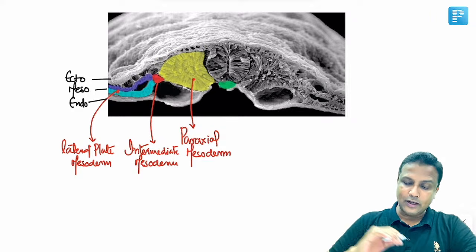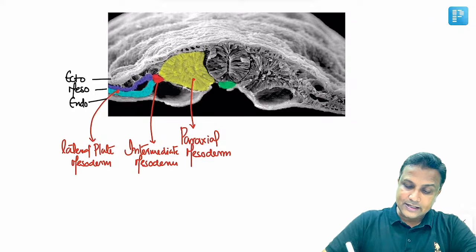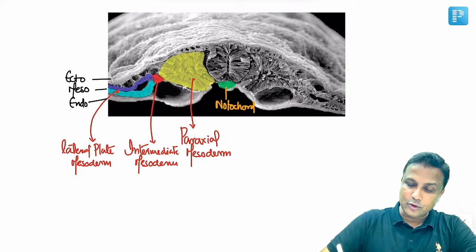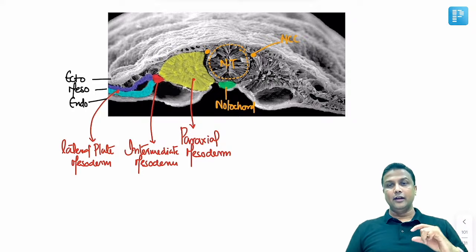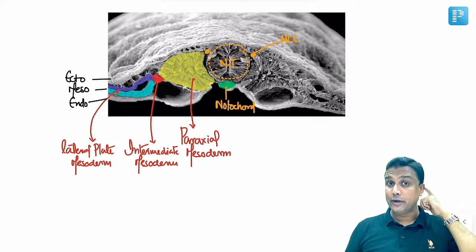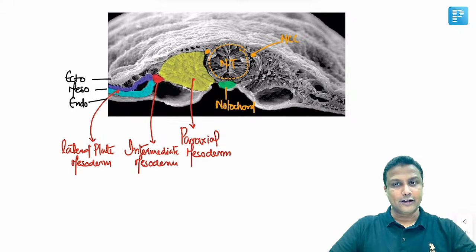Okay. Now welcome to this part here. This green colored highlighted structure here will be the notochord. Above the notochord, you're able to find a tube-like structure here, and this tube will be the neural tube. And just adjacent to the neural tube, somewhere here will be the neural crest cells, NCC. So first you should be able to identify: above the notochord will be the neural tube, and right at the sides of the neural tube will be the neural crest cells. Perfect, you're able to identify here.